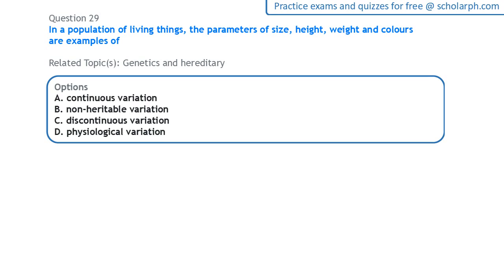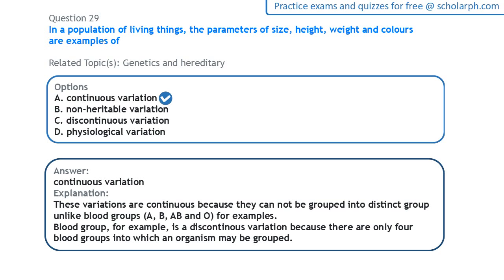Also in genetics, in a population of living things, the parameters of size, height, weight, and colors are examples of continuous variation, in that the organisms cannot be grouped into distinct groups. People are of varying size, height and weight, and these variations are very large.